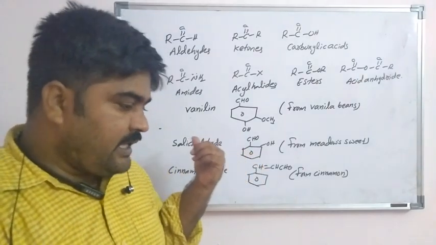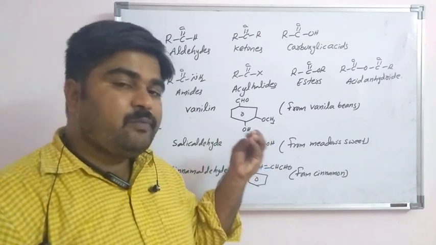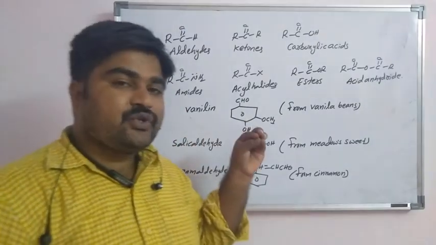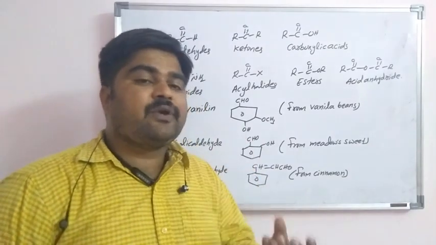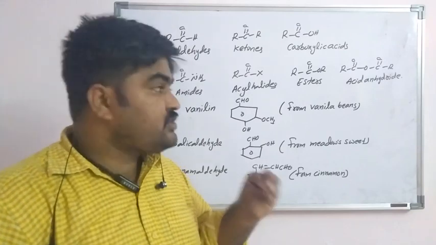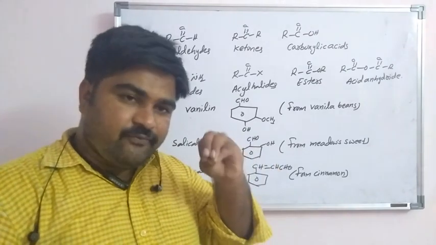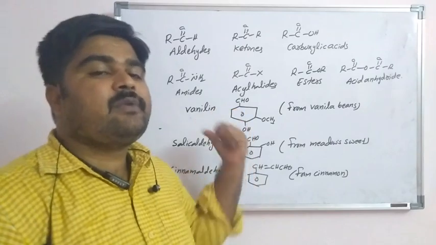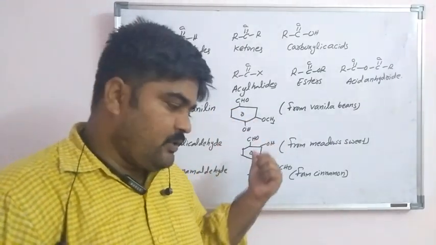They are also used in food products and pharmaceuticals to add flavors. Any food flavor you get, and flavors in pharmaceuticals, are prepared from aldehydes, ketones, and carboxylic acids.